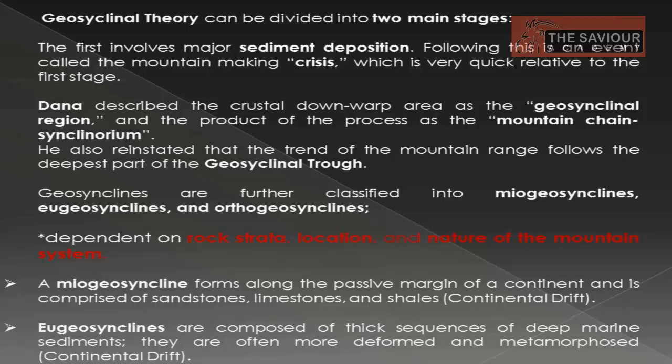So what we have seen is that in miogeosynclines, mostly the rock formations, which are sandstone, limestone and shales, are sedimentary rocks, while in eugeosynclines the rock formations are mostly metamorphic rocks. Orthogeosynclines are linear geosynclinal belts that lie between continental and oceanic terrains. And all three classifications of geosynclines are according to the theory of continental drift.